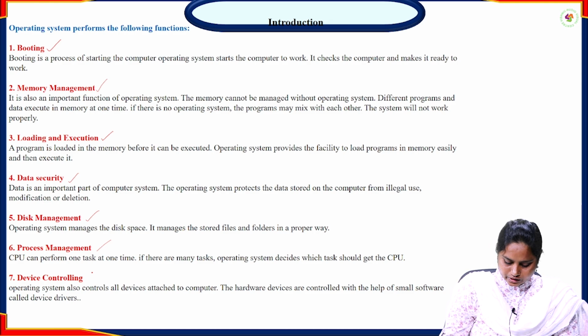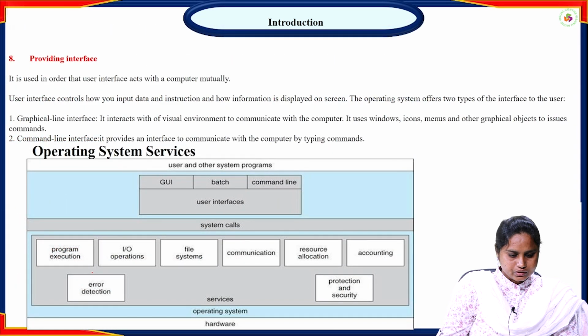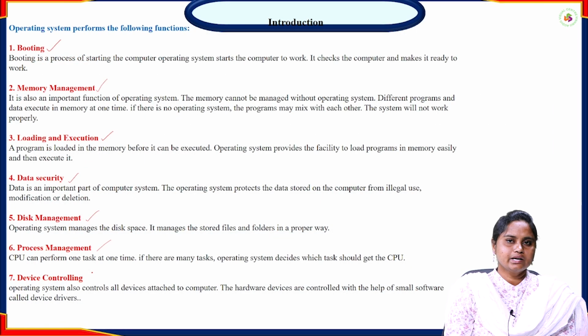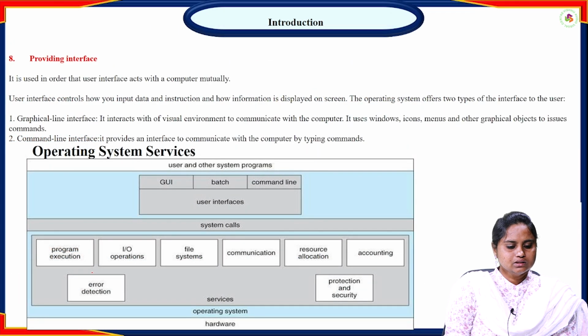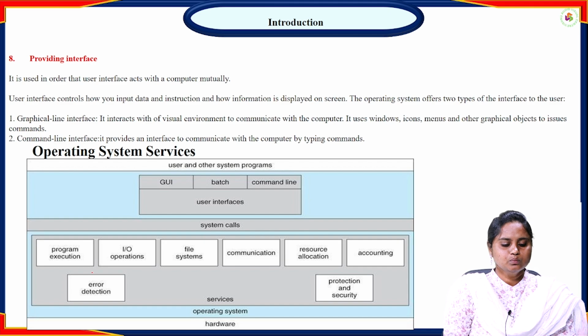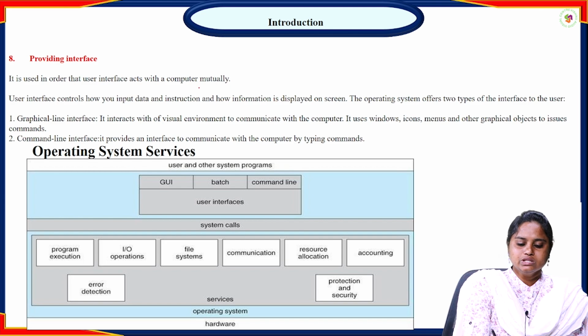So these are very important functions that the operating system performs. And after that, the last one, that is providing an interface. This is very important. The user interface is used so that the user and the computer act mutually. Why? Because the action is very important.